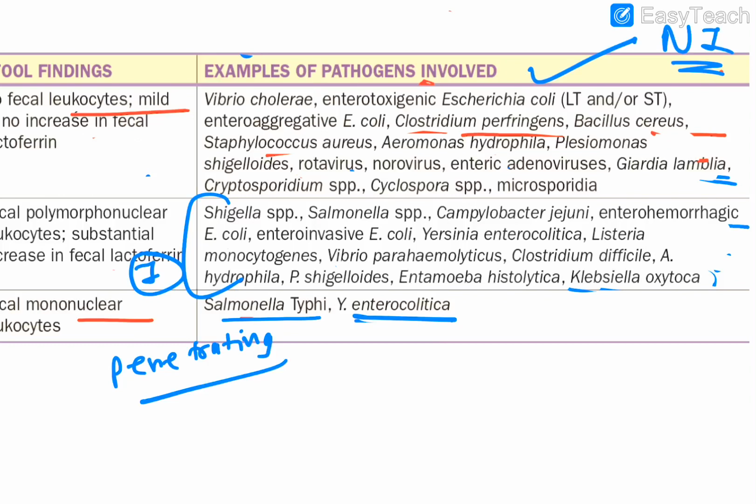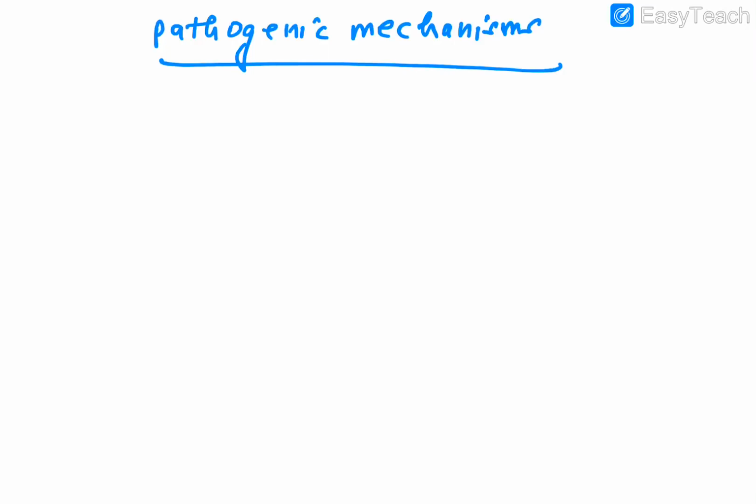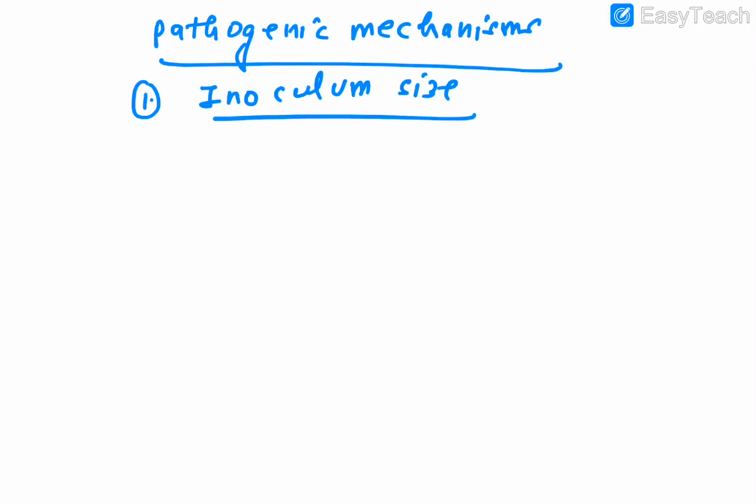Now, besides this, you need to remember certain points now, what are the various pathogenic mechanisms by which they cause all these problems. So the first important MCQ question is what is the inoculum size for all these organisms which we have discussed just now. So this is the basic framework which I have given you: non-inflammatory, inflammatory, and the penetrating one. Now we'll talk about the inoculum size of certain bacteria and the protozoa, how much is needed to cause the infection.